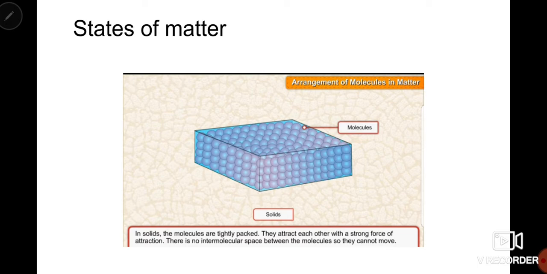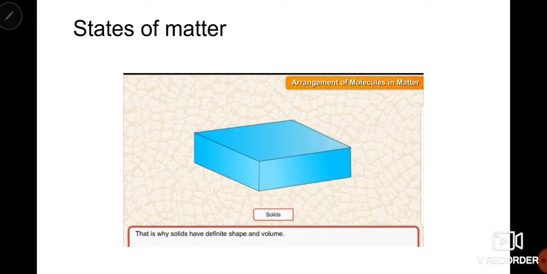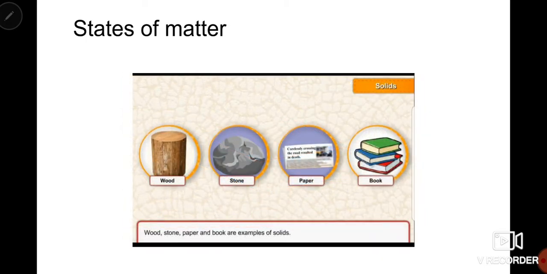There is force of attraction. Force of attraction is the force with which all the particles, molecules, are bound to each other. In case of solid, this force of attraction is very strong and there is no intermolecular space between the molecules, so they cannot move. That is why solids have definite shape and volume. Now, there are a few examples of solids. These are wood, stone, paper, book. These all are examples of solids.